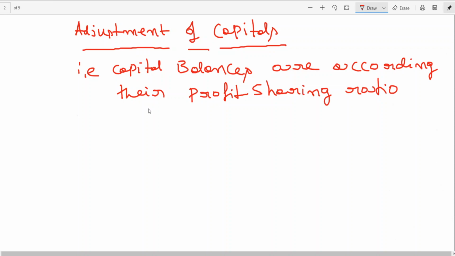That is, capital balances are according to their profit sharing ratio. So this is the important adjustment.